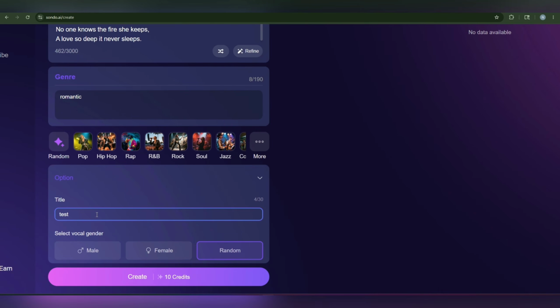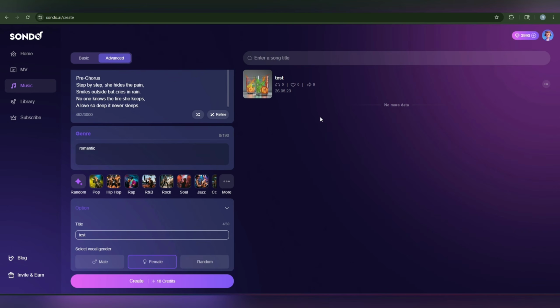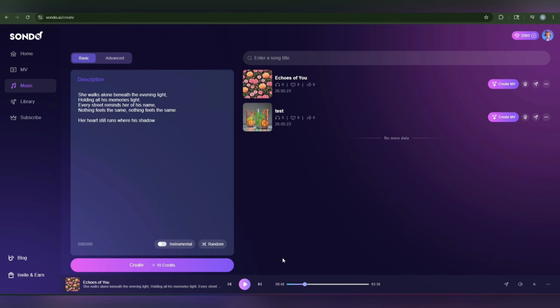Yes, this is also my account. I'm going to use a male voice here, so I'm going to click on the create option now. Or you have another option to go with female too. So now I am going to select a female and click on create and the music will be output. Music is now ready. We can easily check it out. If we click on it, the output is here. You can check it out. Now we are going to download it. Here is the download option.